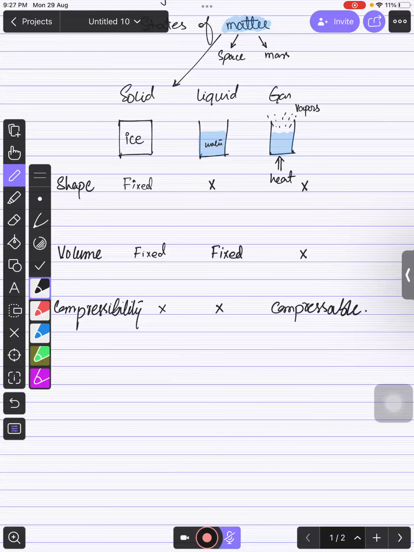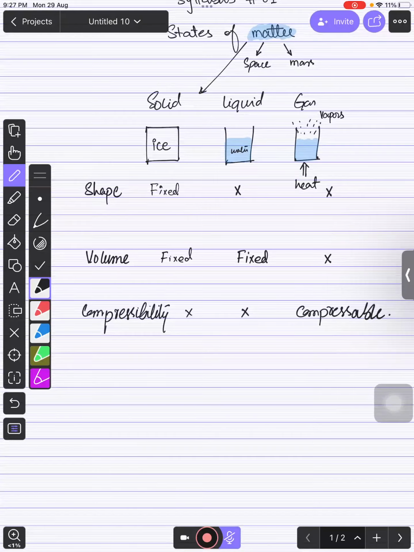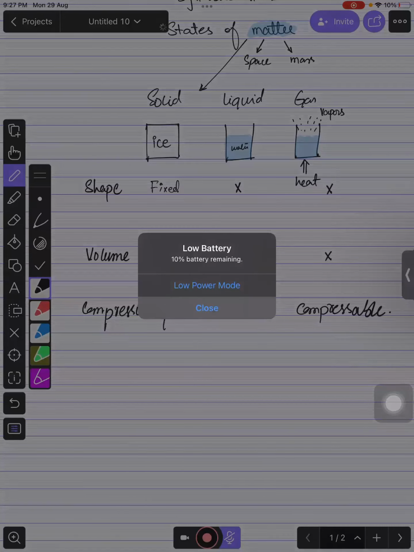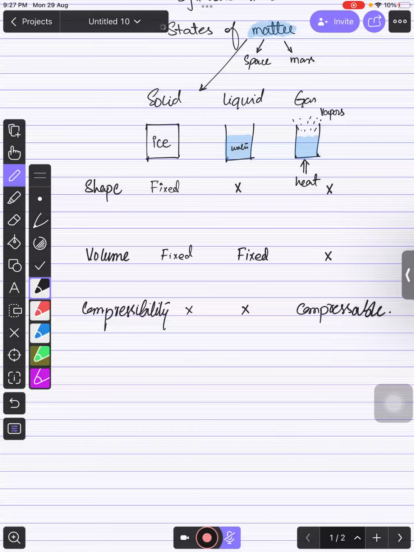Yes, sir. So this is the case that you need to understand. Now let's talk about why all these things happen. For example, if you are talking about solids, solid particles are like this. This is a block of any solid, and you will see that the particles in the solid are like this. They are well arranged, right?